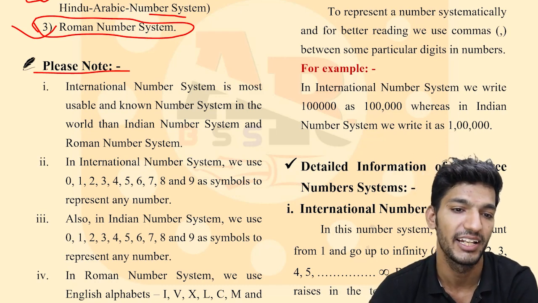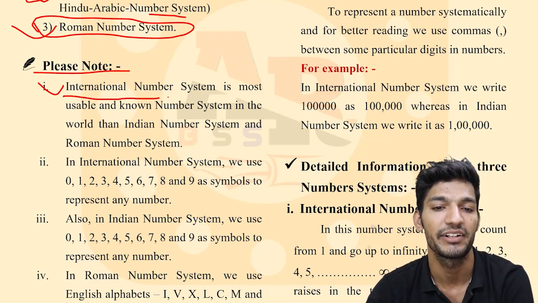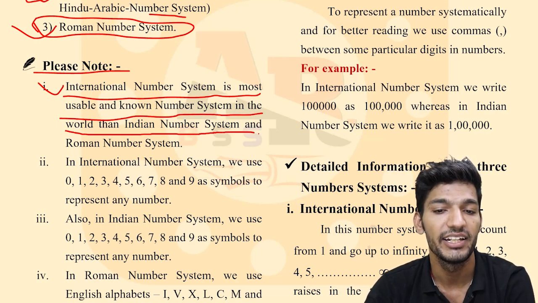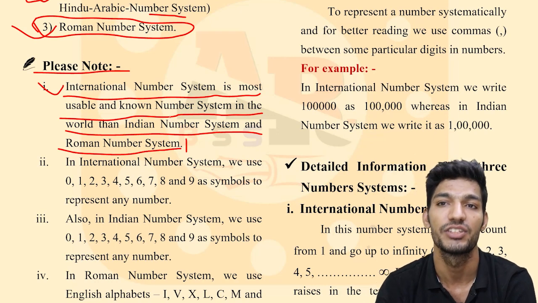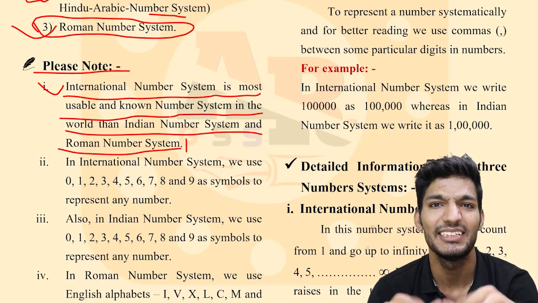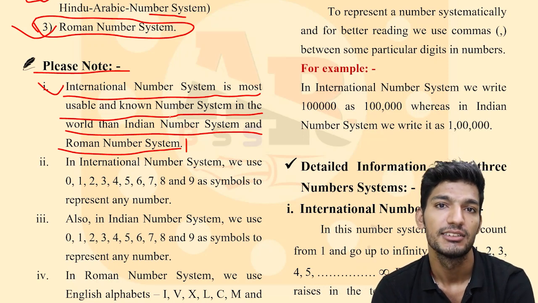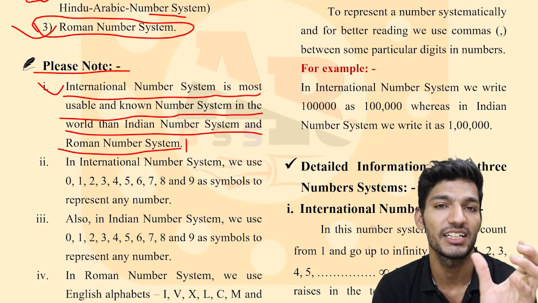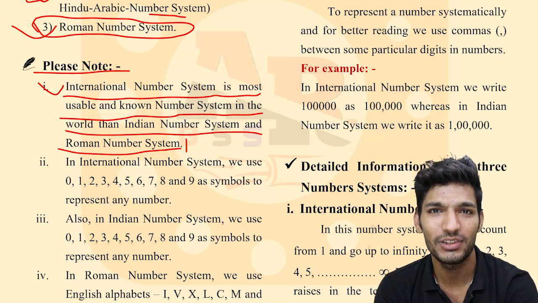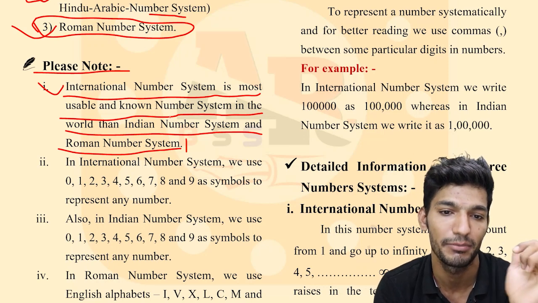The first note is here: the international number system is the most usable number system in the world compared to the Indian number system and the Roman number system. It means the international number system is used by many people in the world. If we assume a population of 100 people in the whole world, then more than 60 to 70 people use the international number system. And this number system is most usable.